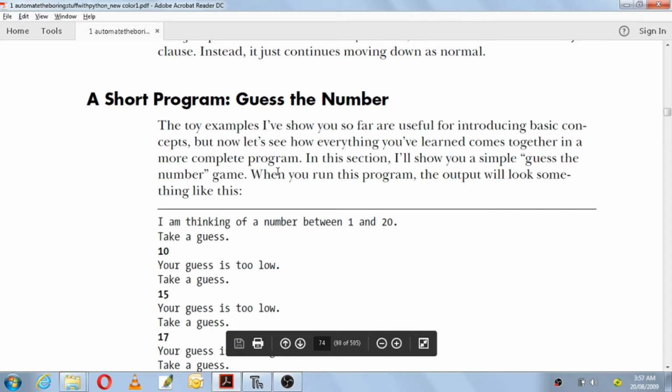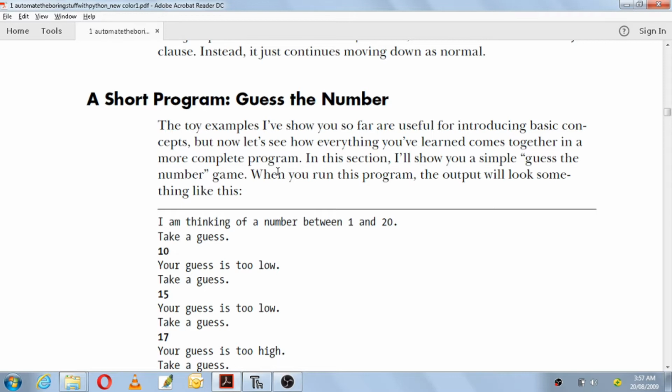Next topic we have is a short program on guessing a number, and this topic is the last concept in the first module. So we'll be ending the first module here. This is a complete program making use of many conditional statements such as if, elif, for loops and so on. It is a very interesting program, and let's see what it is doing.